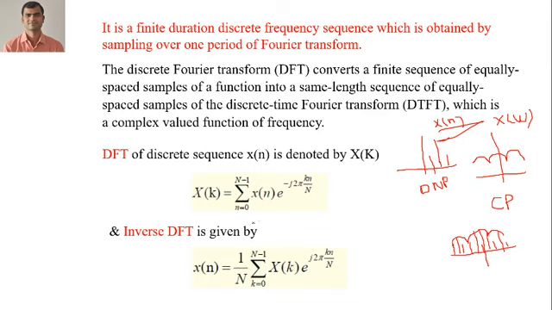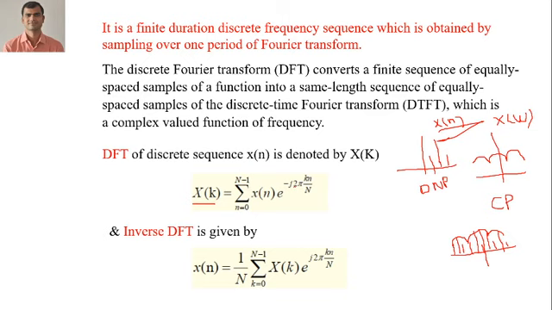This is a discrete frequency, so X of k we need to find. That is the DFT of a given sequence x of n, valid for n equals 0 to N minus 1. This is one period, a finite sequence, of the Fourier transform.